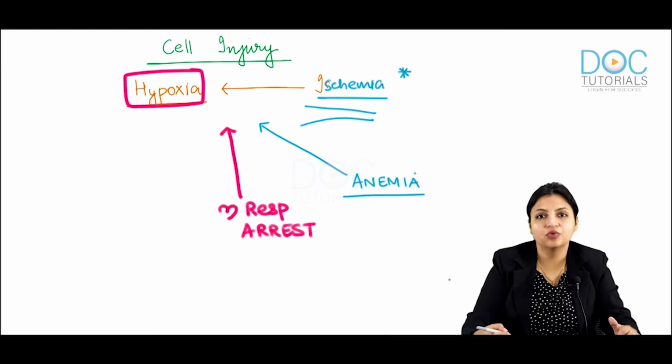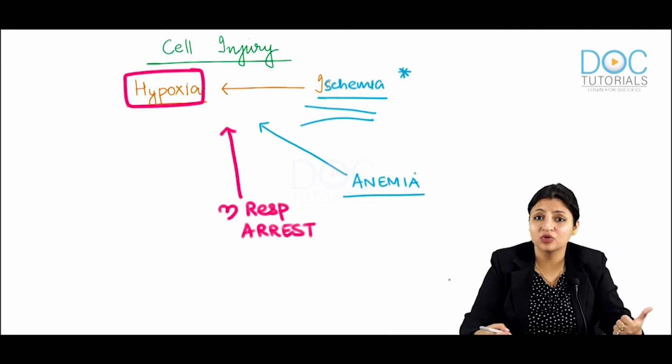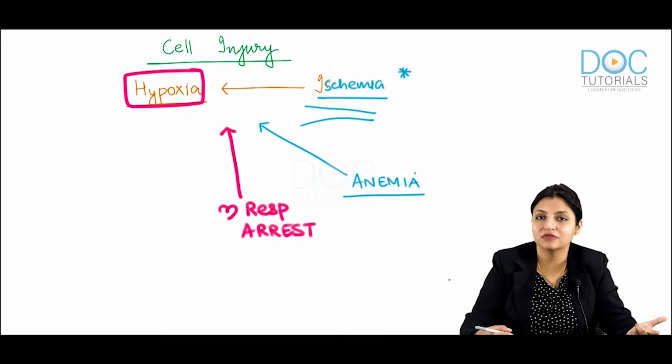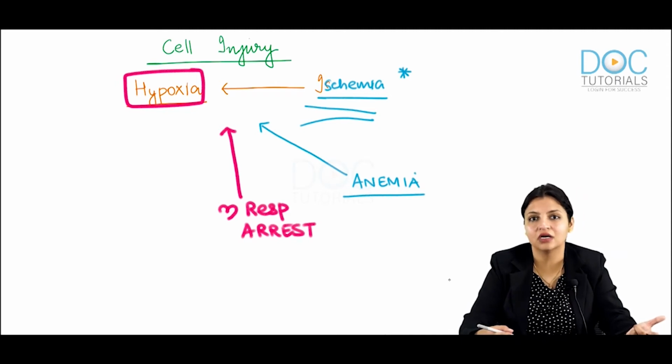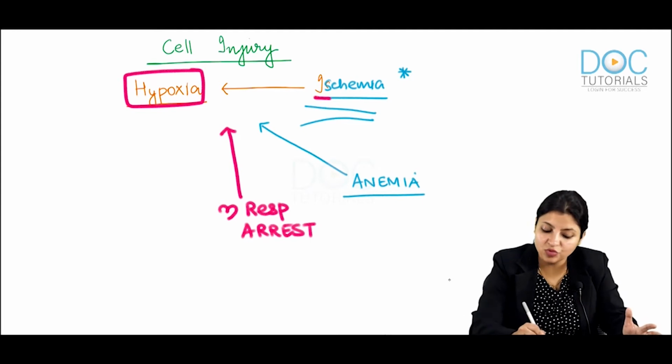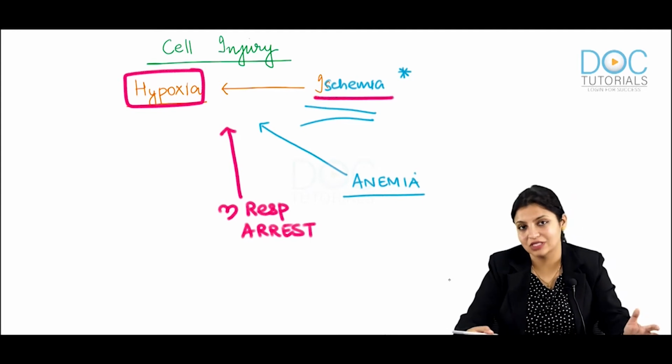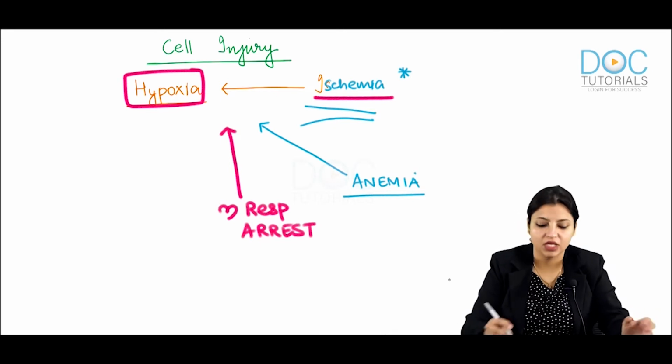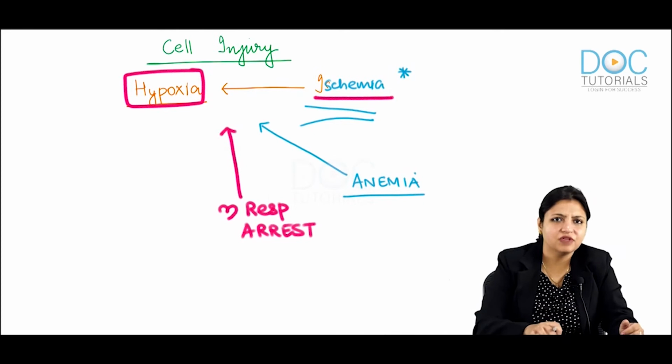Apart from these, chemicals, some toxins like cyanide, some microorganisms like viruses and bacteria, immune causes like hypersensitivity reactions, and trauma can also cause cell injury. But for all practical purposes, we will say the most common cause of cell injury is hypoxia, and the most common cause of hypoxia is ischemia. So let us see what happens if we get hypoxia.